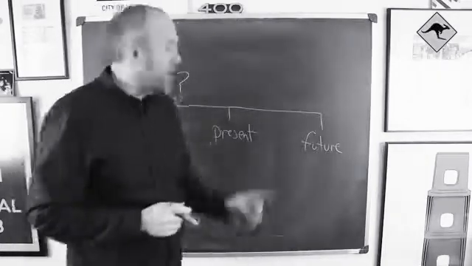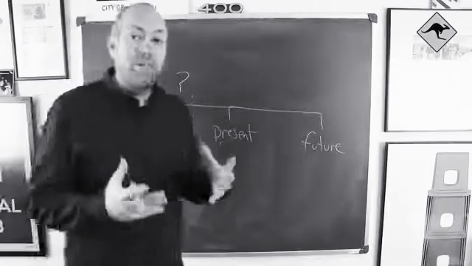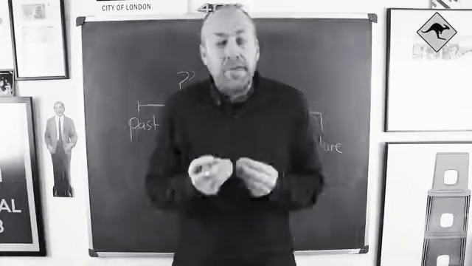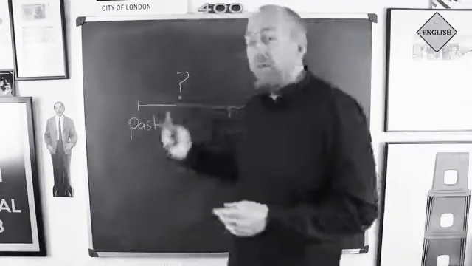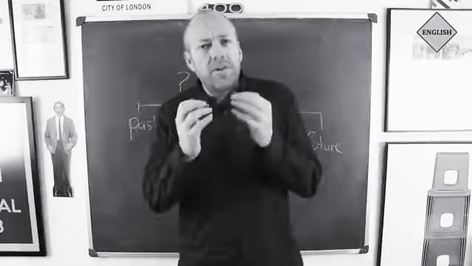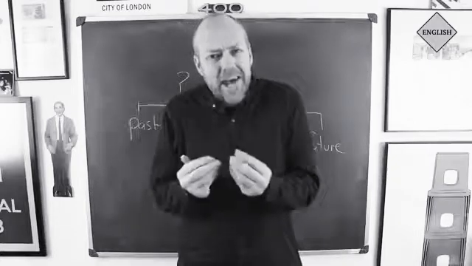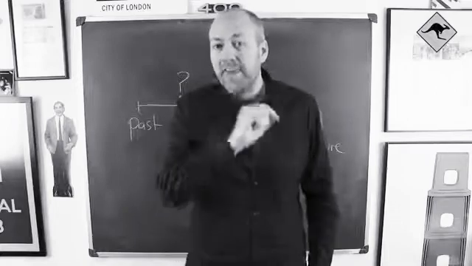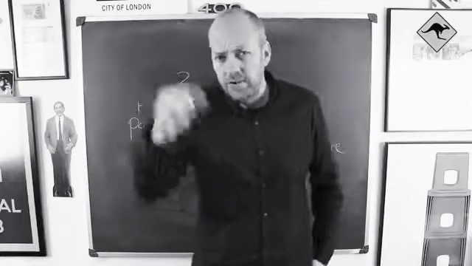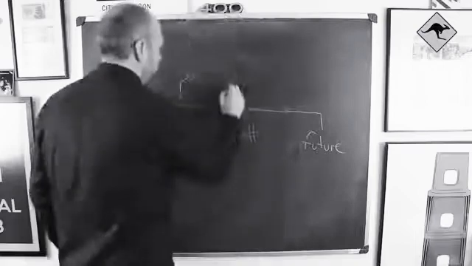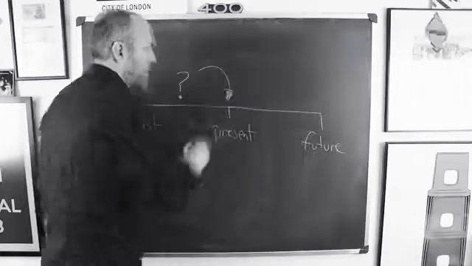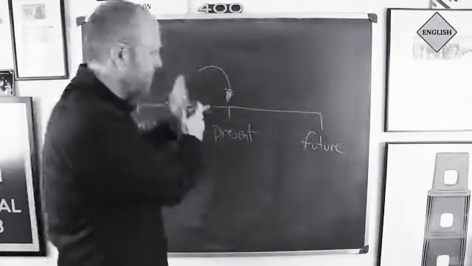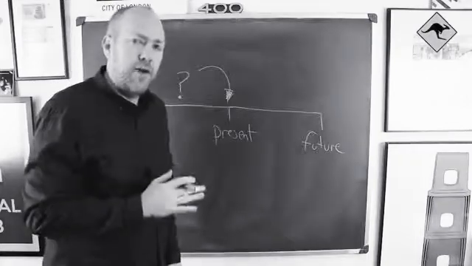Okay? Now, you can see that I have put a question mark, okay? Why? Because something important about the present perfect is that we don't specify exactly when the action happened, okay? But it is strongly related to now. Okay? So, a non-specific time, strongly related to now.